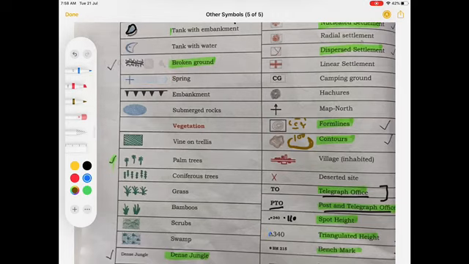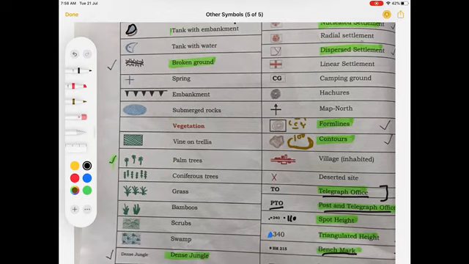Next is a triangulated height. A triangulated height is shown with a blue color triangle, and with black color the height is mentioned with it, like 340 is written or 140 is written. That means a triangulated height. It is the height of a point surveyed by the triangulation method, indicated by a small blue triangle beside a number showing its height. Like if it is written 340, that means 340 meters above the mean sea level.